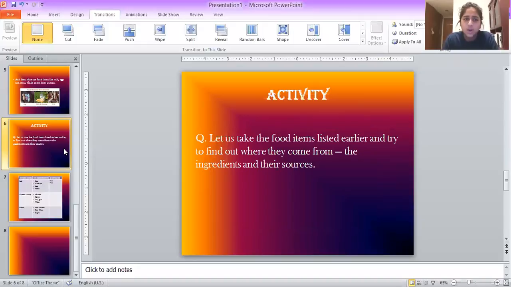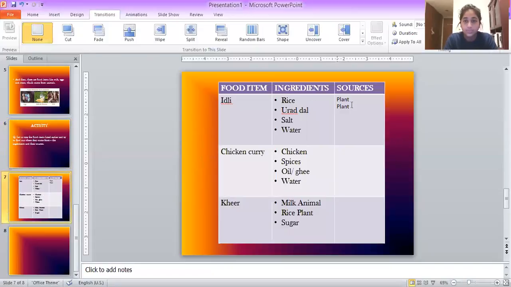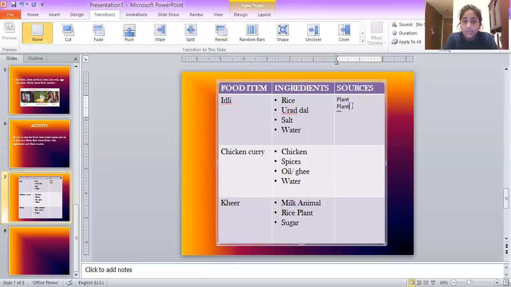So let's do a small activity. We'll take the food items that we listed. We'll find out where they've come from. So we'll see the ingredients and their sources. Okay. So we have the first food item, that's idli. I hope you all know what that is. It's an Indian dish and people eat it for breakfast. So its ingredients are rice, dal, salt, and water.